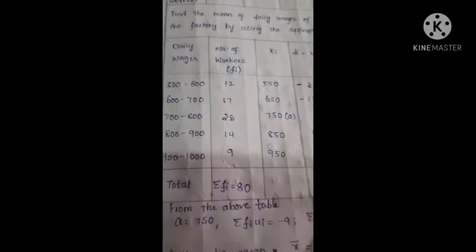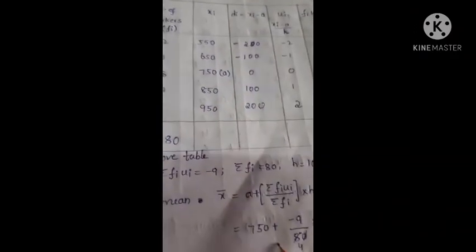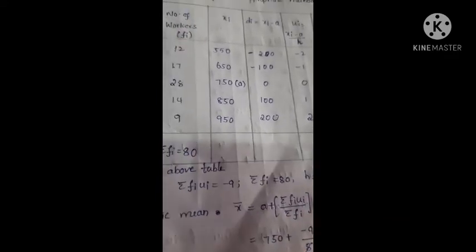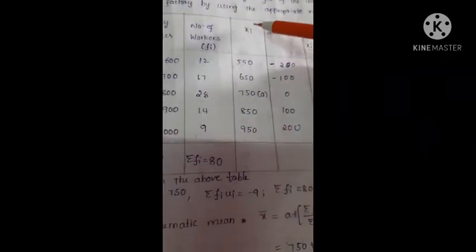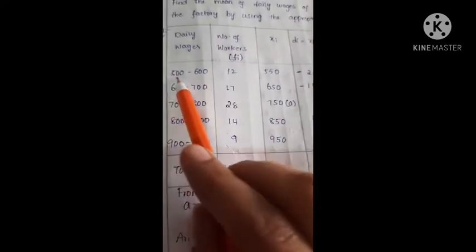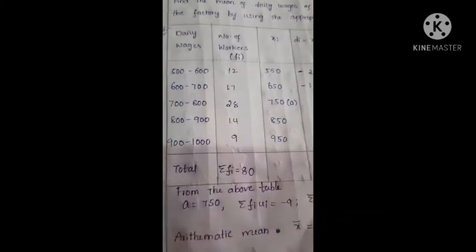Next, if you observe the formula, x bar equals a plus sigma Fi Ui by sigma Fi into h, you need an assumed mean. To get that, first you have to find the xi values. You get xi values as the average of lower limit plus upper limit.